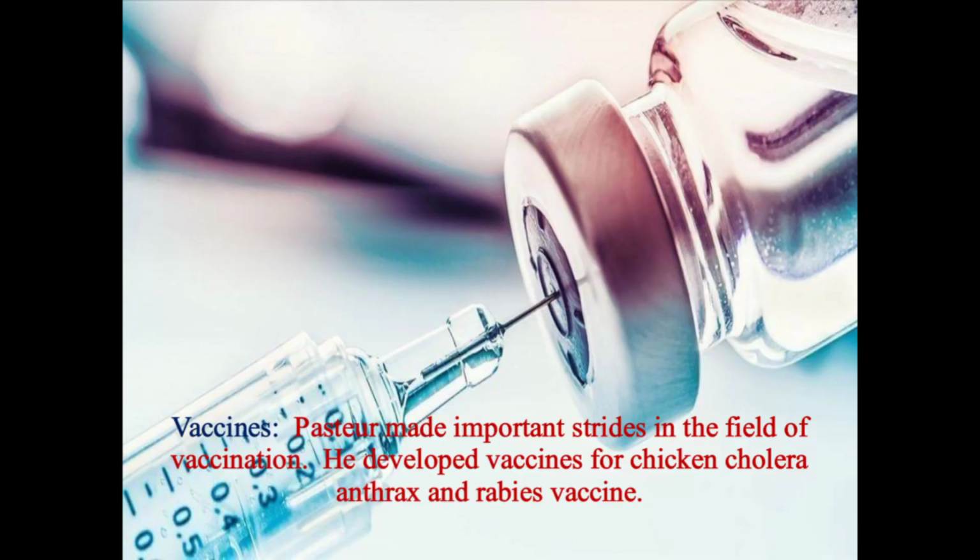And then the final one is vaccines. Using his germ theory of diseases, Pasteur also made important strides in the field of vaccination. He developed the vaccines for chicken cholera and anthrax. Arguably, his most important work with vaccines was his development of a rabies vaccine, a new inactivated type of vaccine. In 1885, he vaccinated a 9-year-old boy who had been bitten by a rabid dog and helped usher in the practices of preventive medicine.